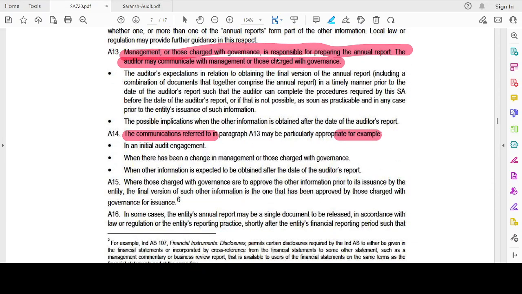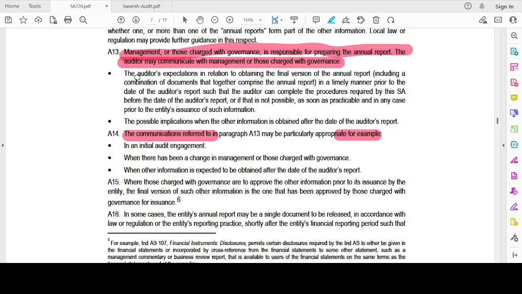Management or those charged with governance is responsible for preparing the annual report. See, for financial statements, it is management's responsibility. For other information, it's management's responsibility. For comparative information, everything is management's responsibility. For the annual report, also it's management's responsibility. Communicate with management or those charged with governance.